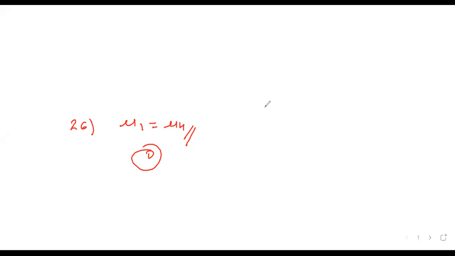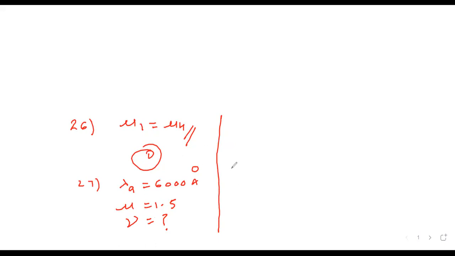27. A ray of light of wavelength 6000 angstrom unit in air enters a medium of refractive index 1.5. Inside the medium, what is frequency nu? See, frequency in air or in any medium, it is same.